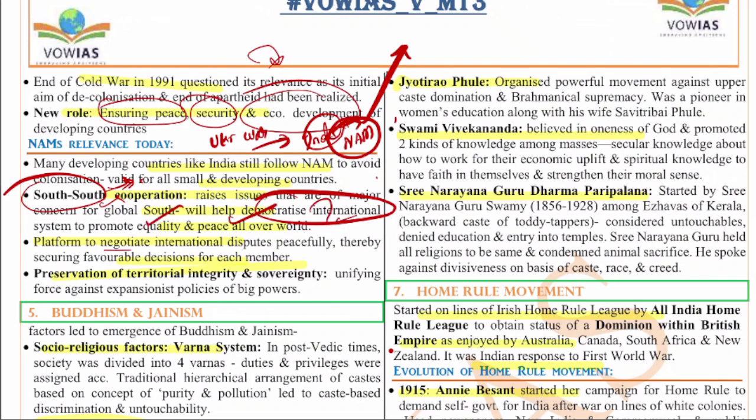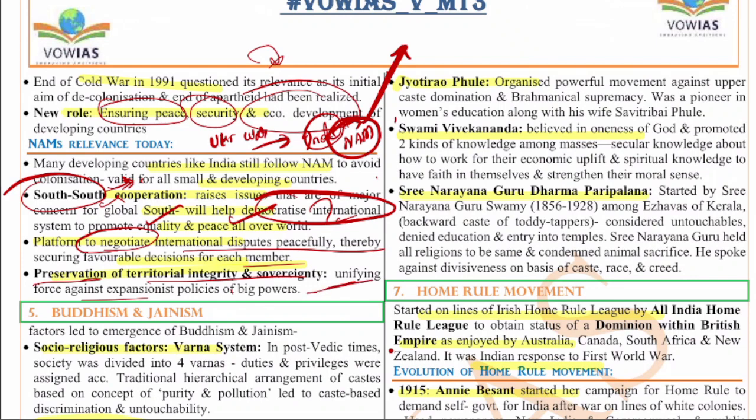And this is a platform to negotiate international disputes peacefully, thereby securing favorable decisions for the members. It will lead to preservation of territorial integrity and sovereignty. It will lead to a unifying force against the expansionist policies of big powers. Right, so these are the various things.